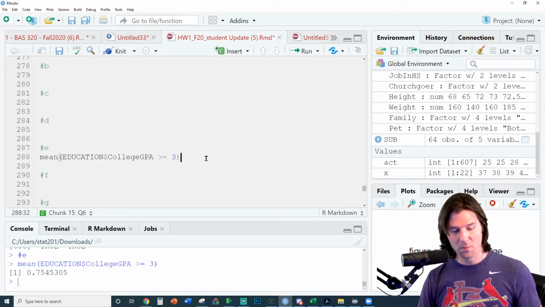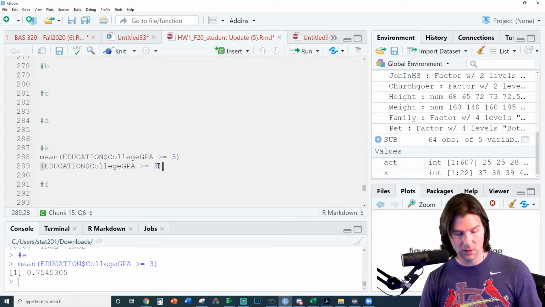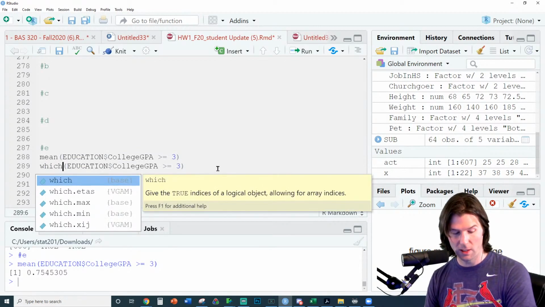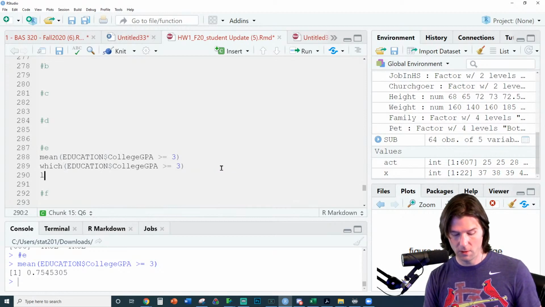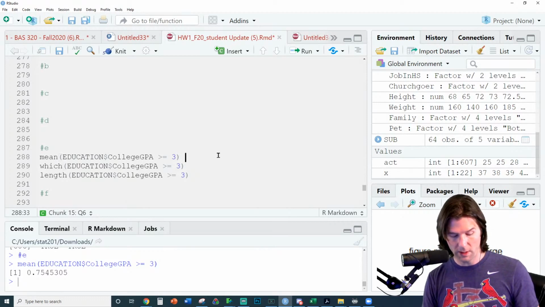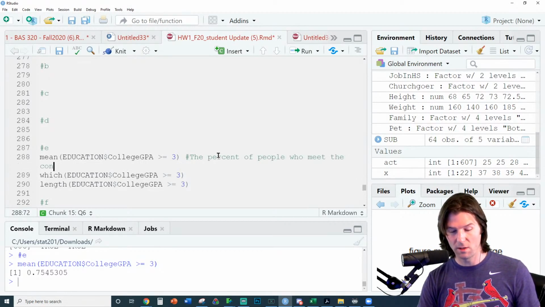That's the easy way. But if we do it this way, what will this get us right here? And what will this get us right here? So this code right here finds the mean amount, or we'd say the percent of people who meet the condition.